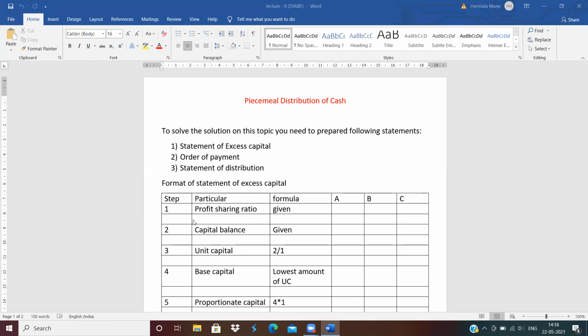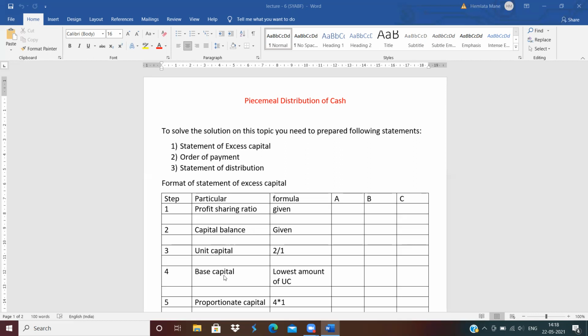Next is capital balance, which is also mentioned in the question. It may be 30,000, 40,000, 50,000, whatever is given, write down those amounts. Third is the unit capital. How to calculate the unit capital? Capital balance divided by profit sharing ratio.